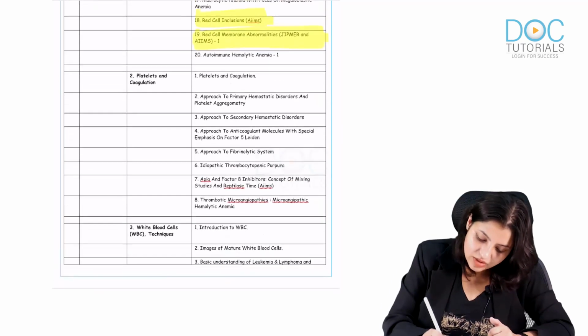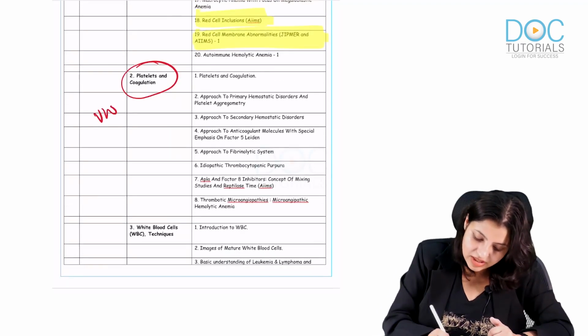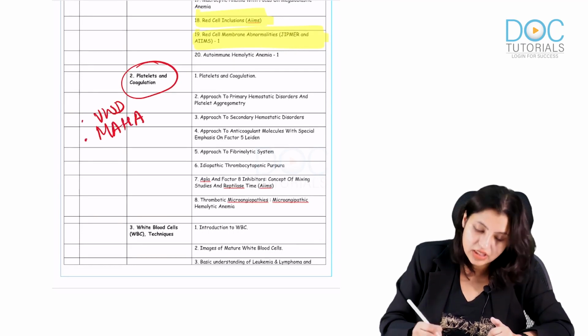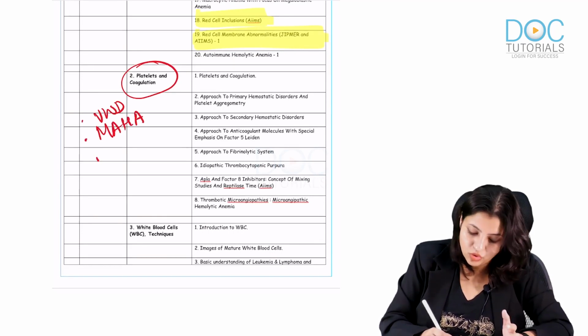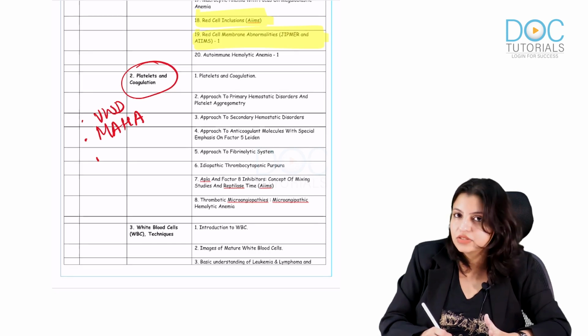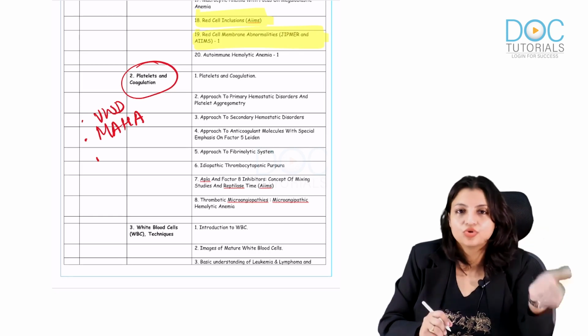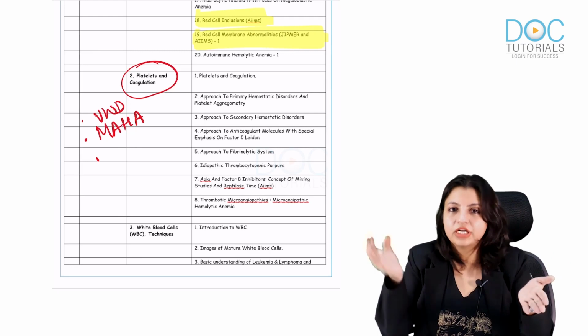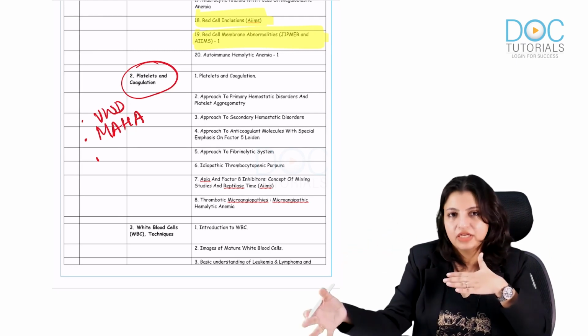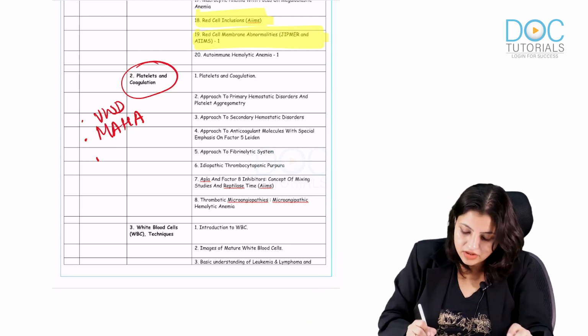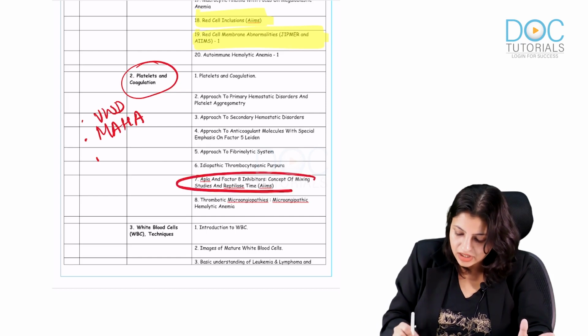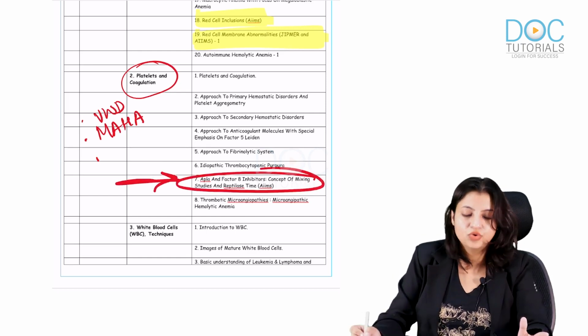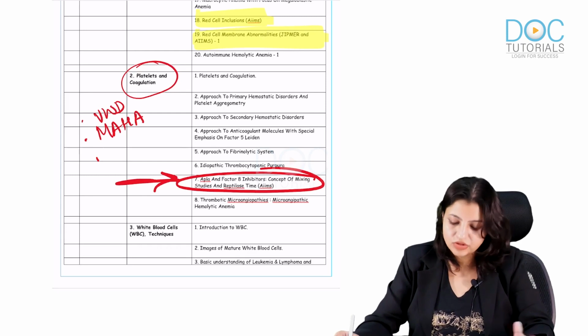In platelets, I want you to know von Willebrand disease and microangiopathic hemolytic anemias. I want you all to know all the proteins in the coagulation pathway: prothrombotic, antithrombotic, fibrinolytic, antifibrinolytic. All that should be very clear to you. And APLA is an AIIMS highlight topic, so please go through that.